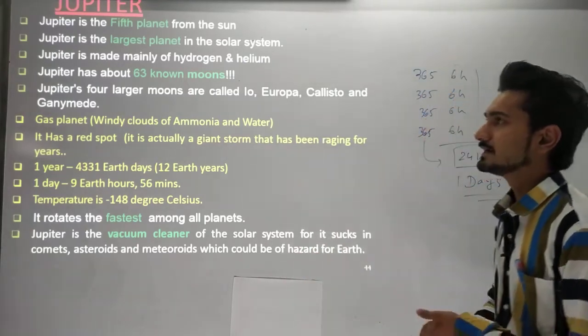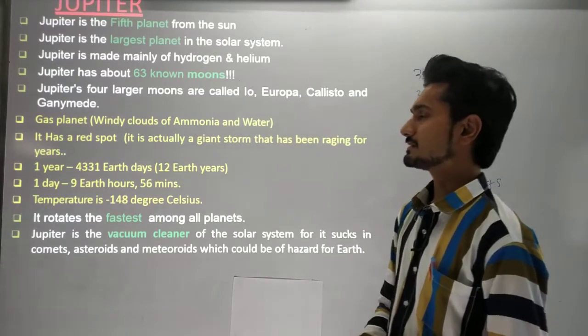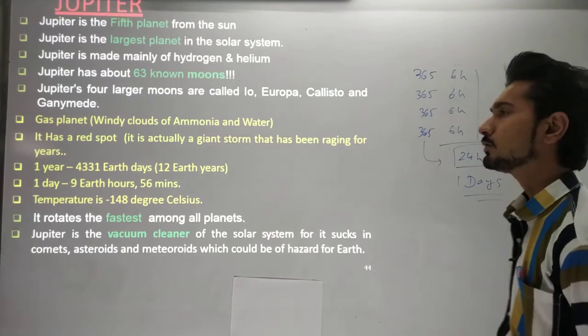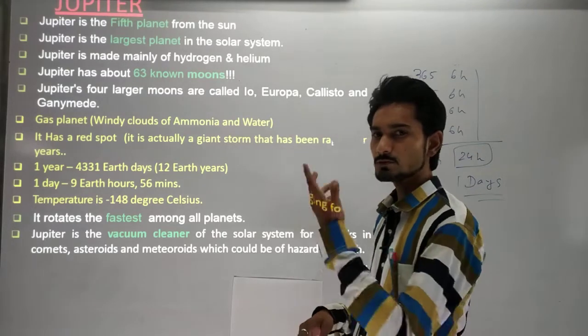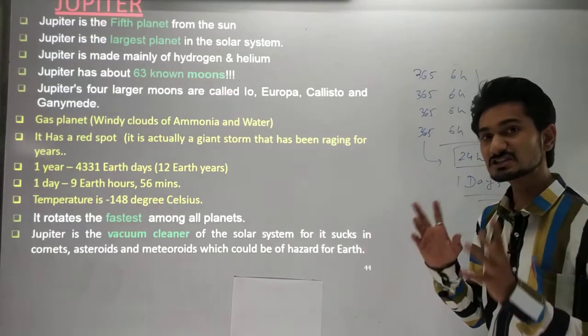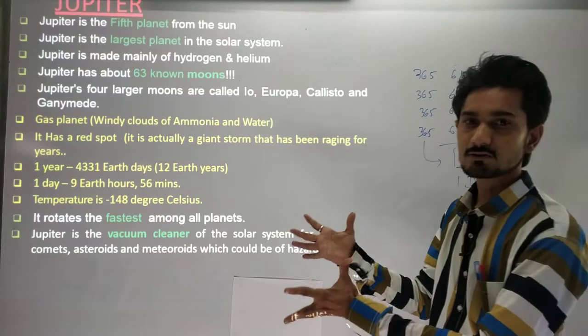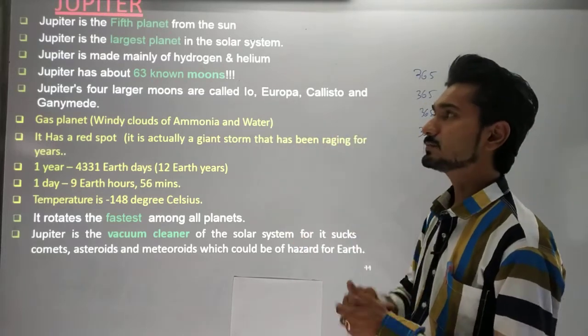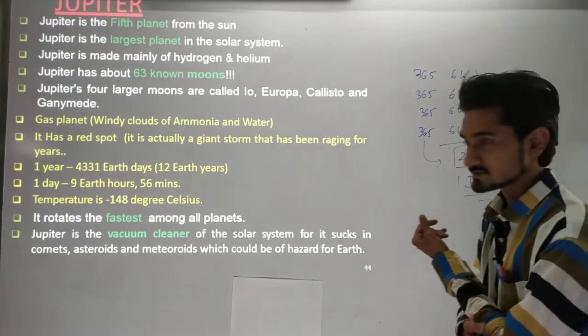Jupiter is made mainly of hydrogen and helium. Jupiter has about 63 known moons. We have only one, Mars has only two, whereas Jupiter has 63 moons.